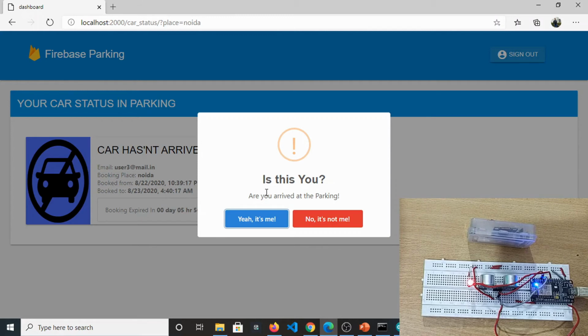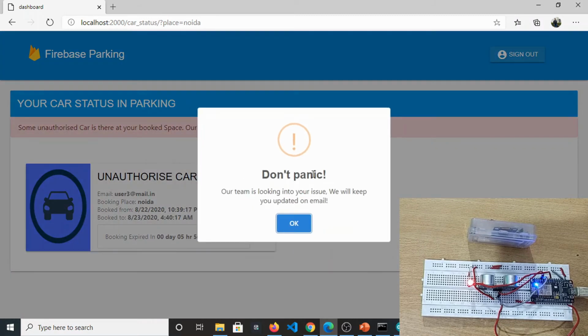So is this actually him or not? There are two cases, the positive case and the negative case. I have also considered the negative case so that the security issue is also satisfied. No, it's not me. Our team will get notified as soon as the user says that he has not arrived at parking. It is someone else, or something interrupting this sensor, or a similar kind of activity. If he clicks on this 'No, it's not me' button, we will see a pop-up message which says don't panic, our team is looking into your issue, we will keep you updated on email.